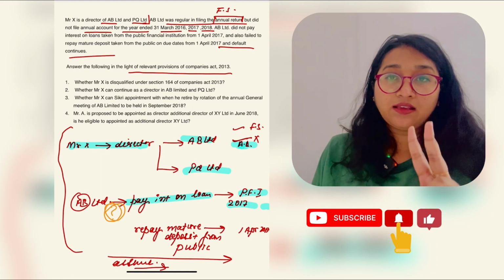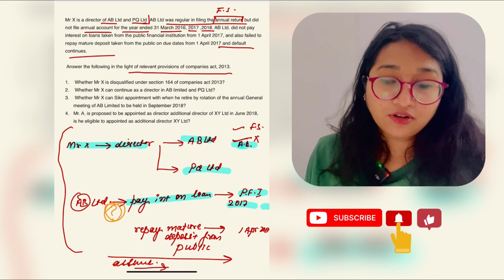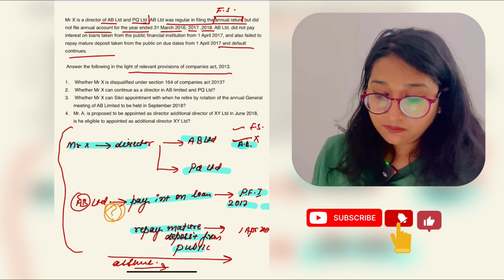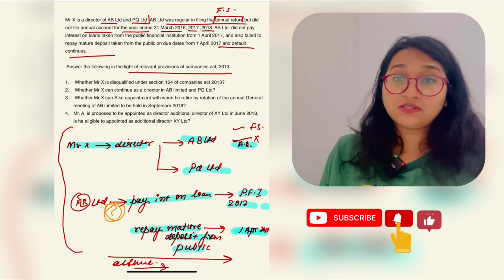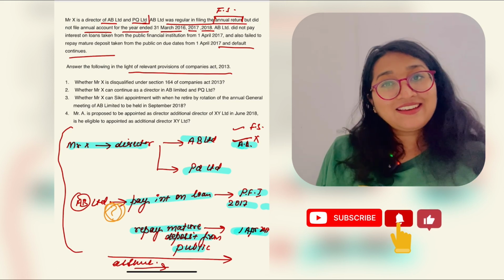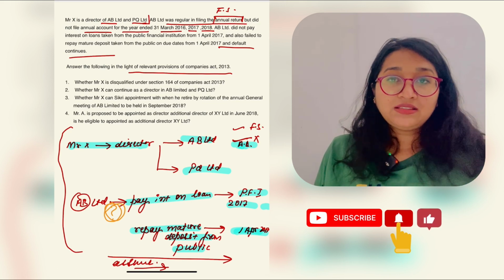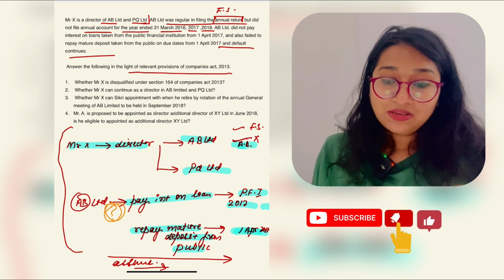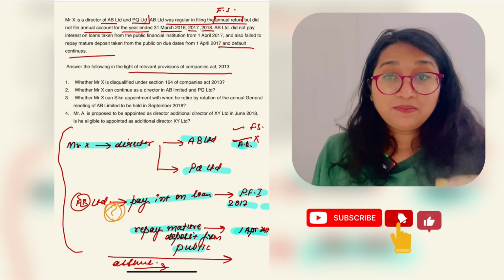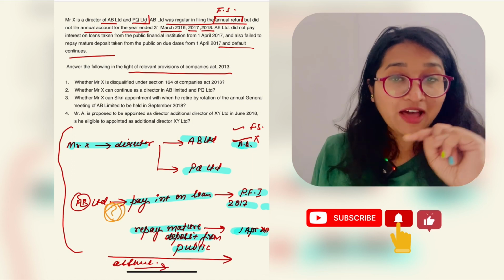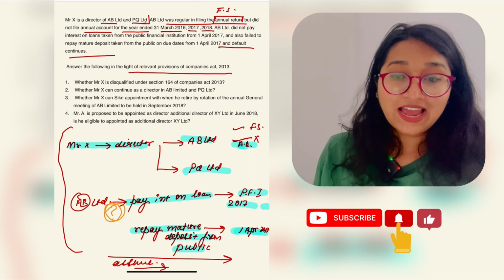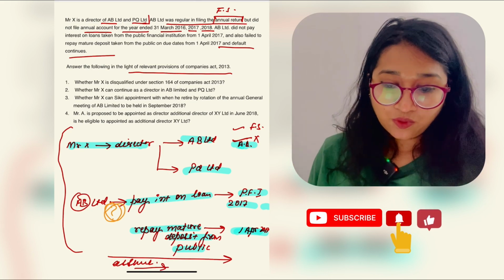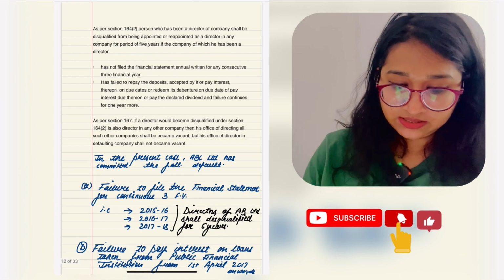And second thing, another default was of repay, have not paid the mature deposit from public from 1st April 2017, right? Again we know in the question there is mention about 2018 annual return, right? So which means the company, the person has made a default, right? And he would be disqualified. This thing is very much clear. So let's go for the provisions, right?